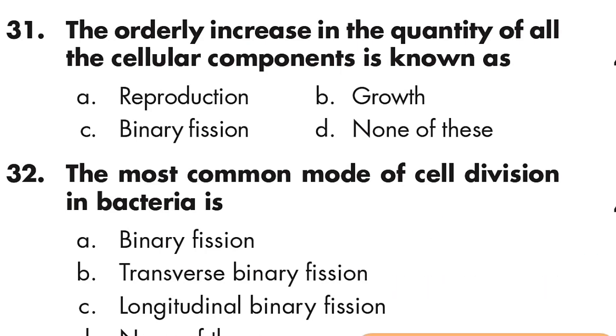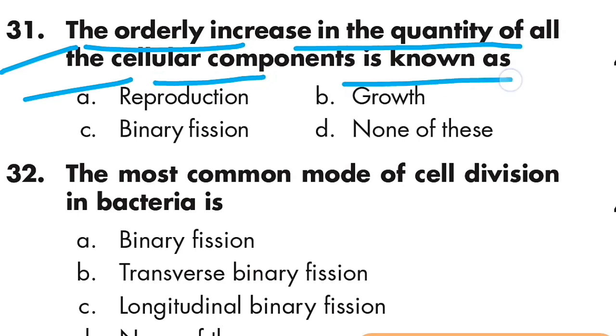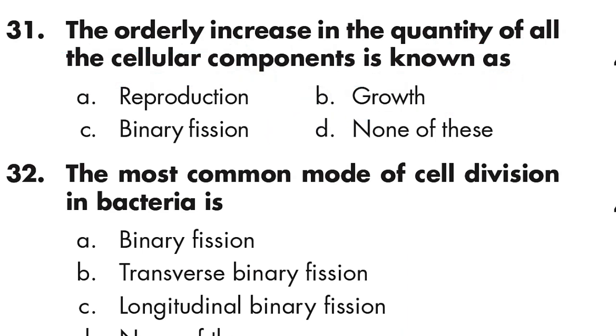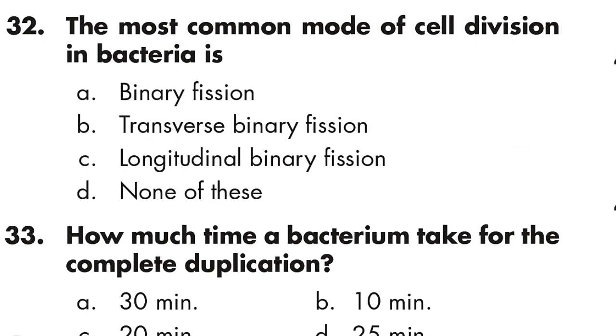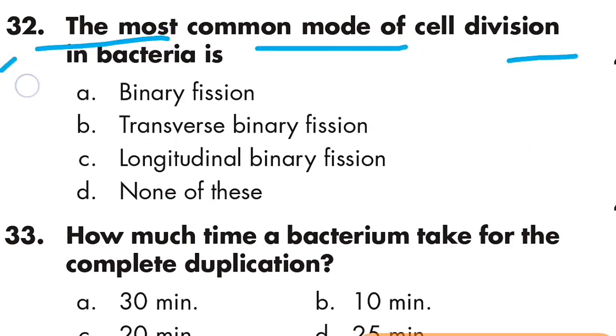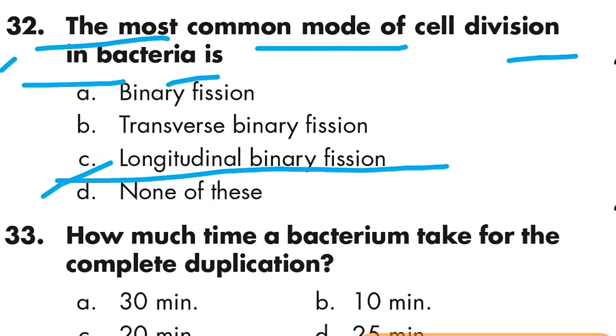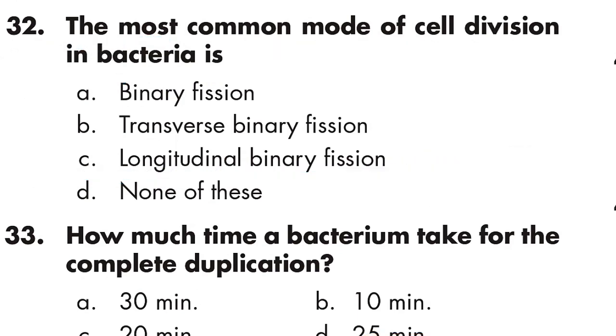Question 31: The orderly increase in the quantity of all the cellular components is known as growth. Option B is right, growth. Question 32: The most common mode of cell division in bacteria is longitudinal binary fission. Option C is right.